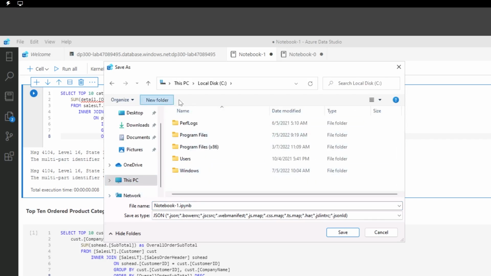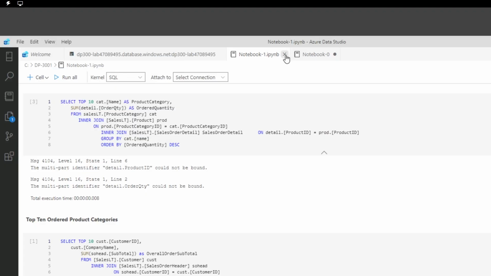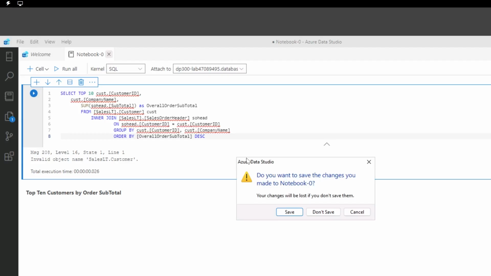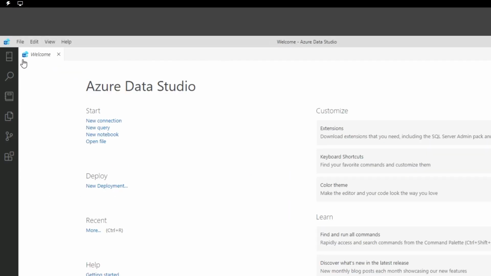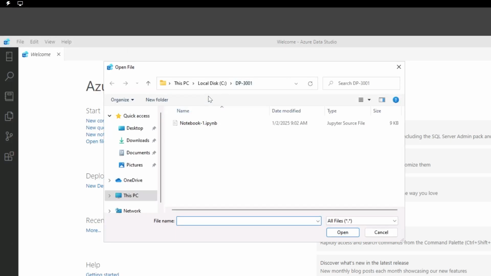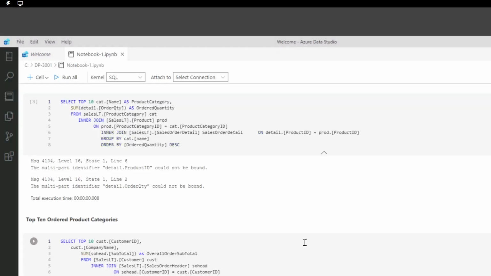So as part of our demo, let's just create a new folder. Potentially I'm going to create a DP 3001 folder with that notebook within that folder. So even when I close everything, potentially I'm going to close all of the notebooks. No, this one we don't save it. When I open a file, I can point to that notebook and then reuse the notebook that got created